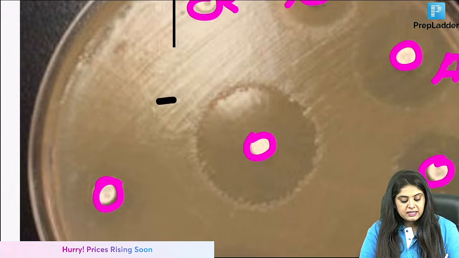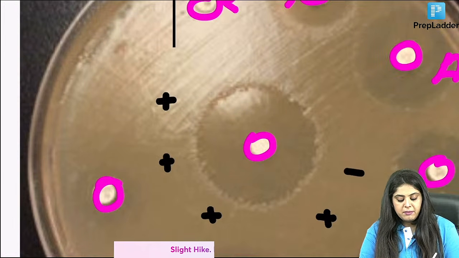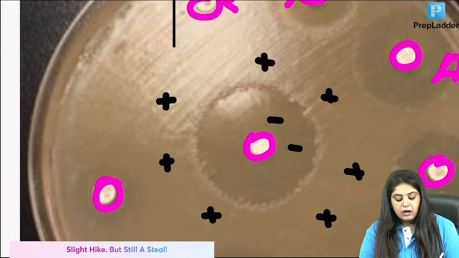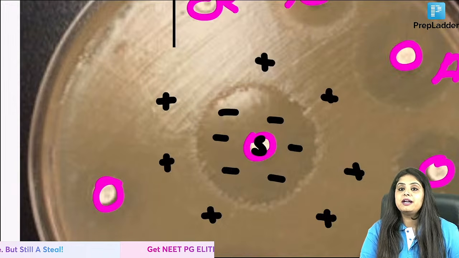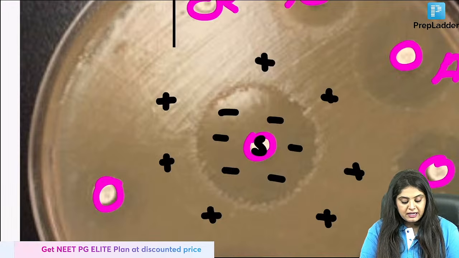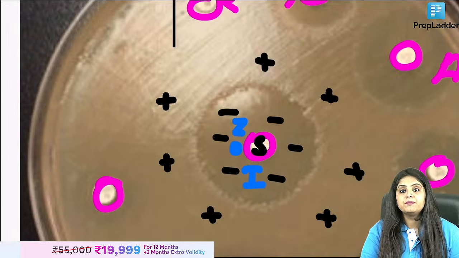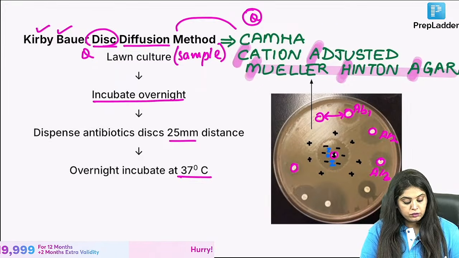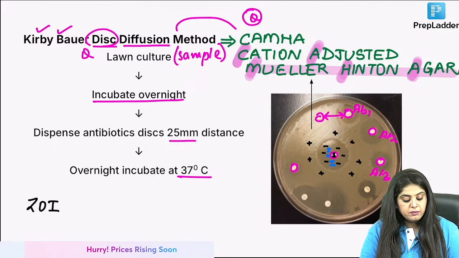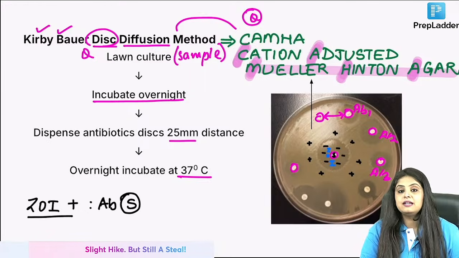Do you see bacteria has grown everywhere, but the bacteria has not grown around the antibiotic? This means this antibiotic is sensitive. Can I say the bacteria was inhibited over here? This is known as zone of inhibition. So please note, if a zone of inhibition is seen, this means the antibiotic has worked, antibiotic is sensitive.